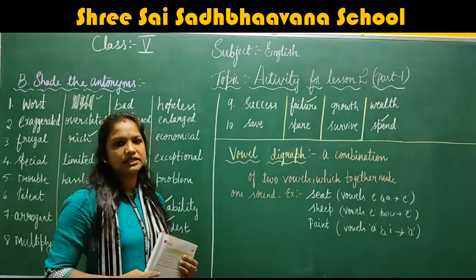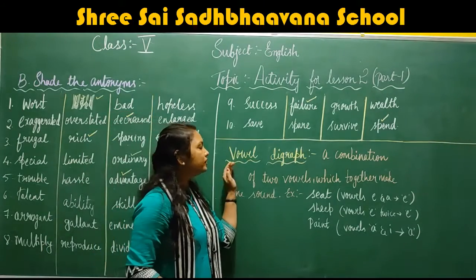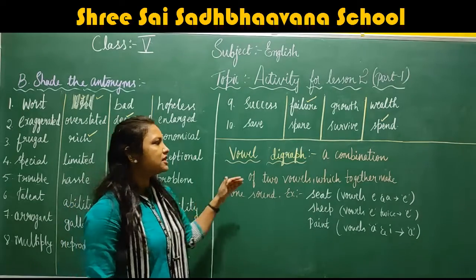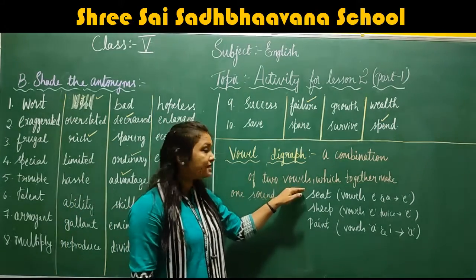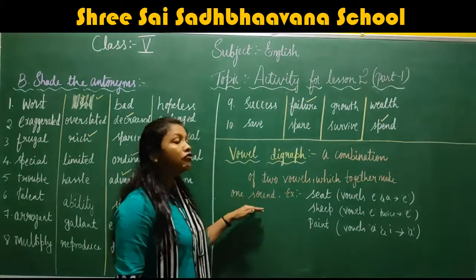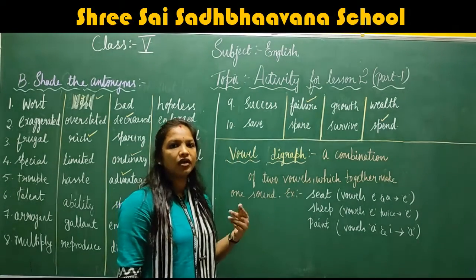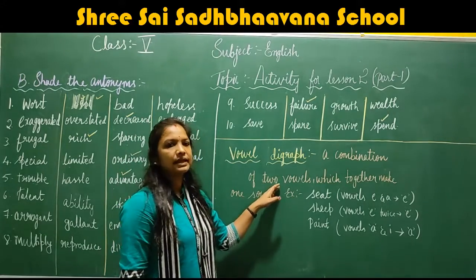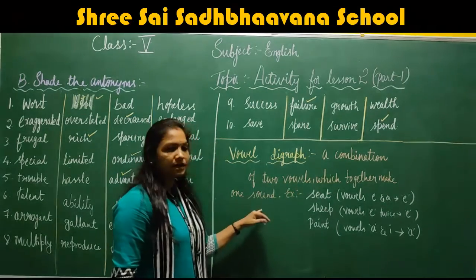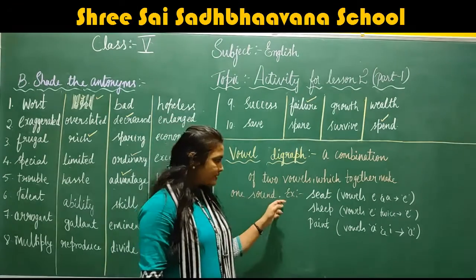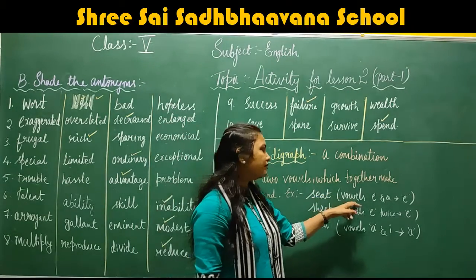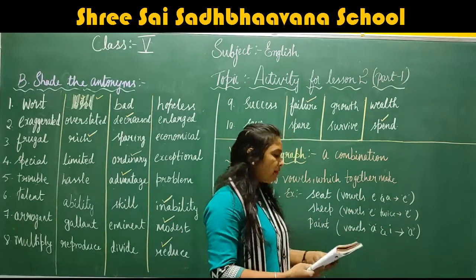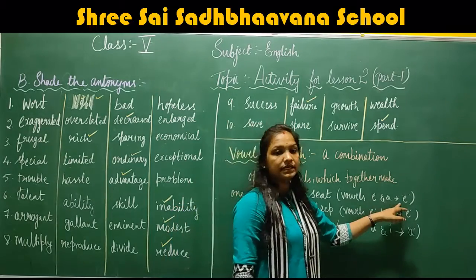What have they given in the next part? They have given vowel digraph. Now, what do you mean by vowel digraph? Vowel digraph means a combination of two vowels which together make one sound. Now, for example, seat. Here, vowels E and A together make a single long sound E.